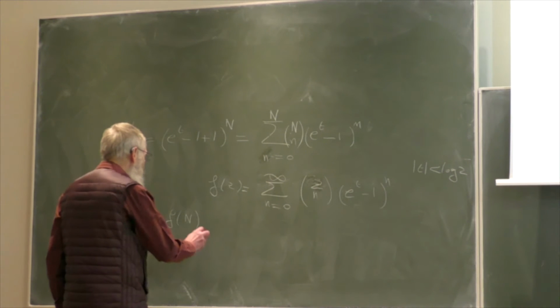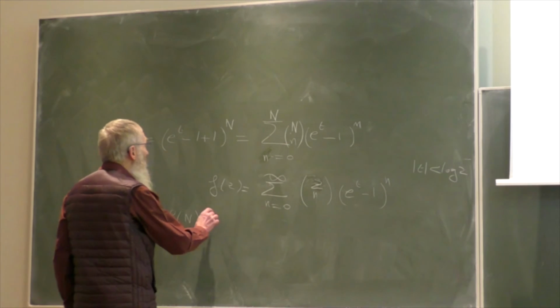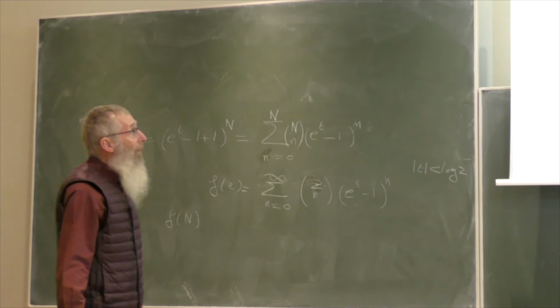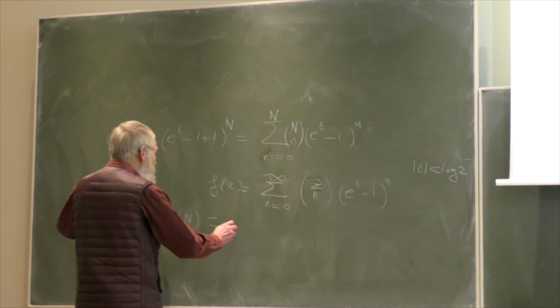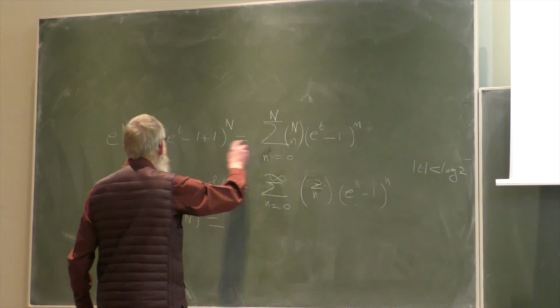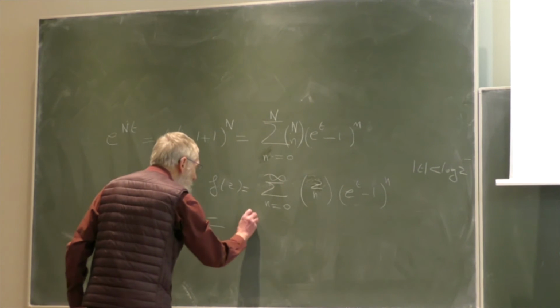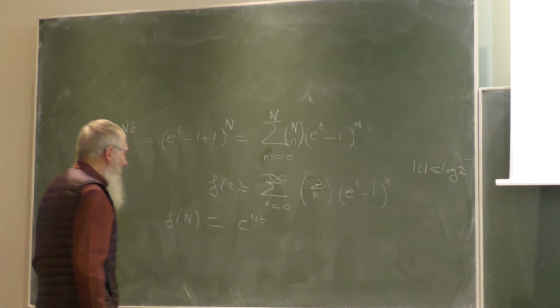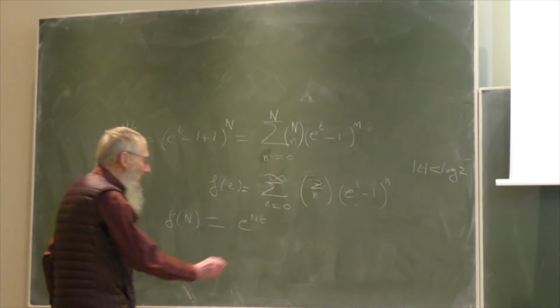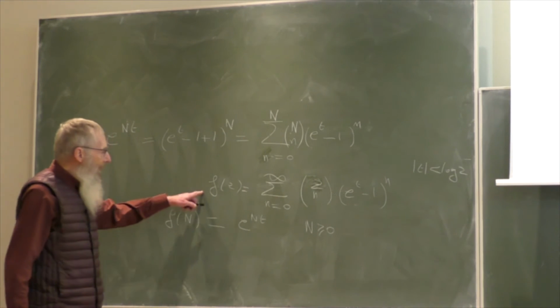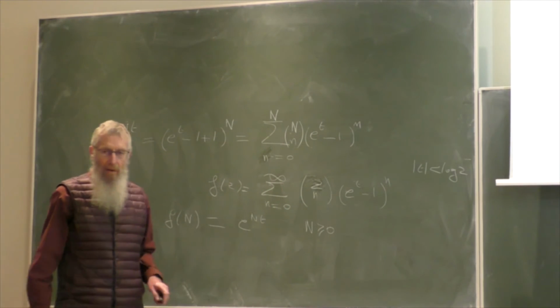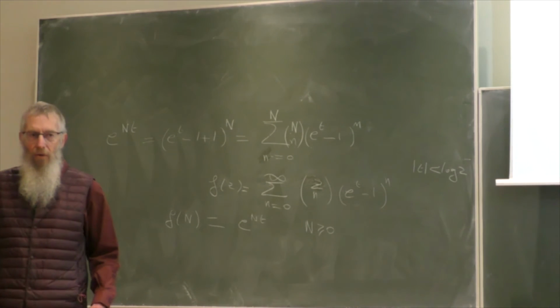And therefore, more precisely, in this expansion, we will have the expression which is here, which is exponential Nt, for all N greater than or equal to 0. So the difference between this function and this one vanishes at all the non-negative integers.